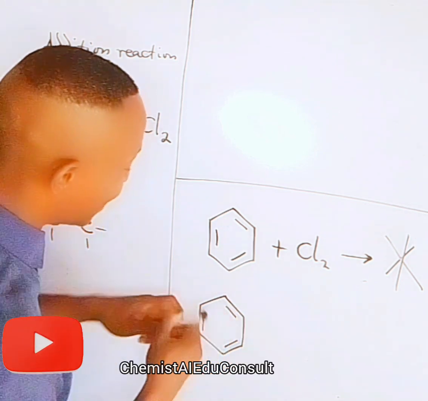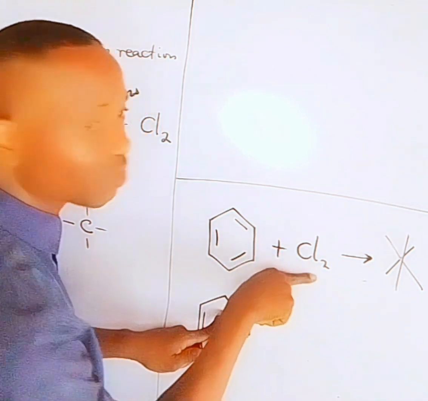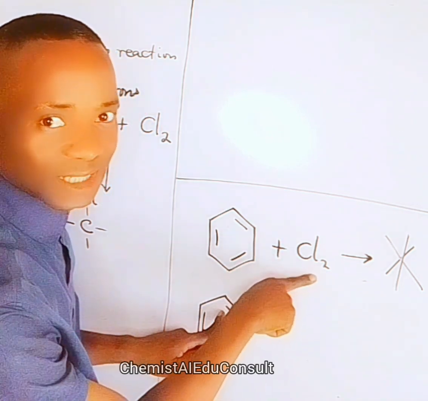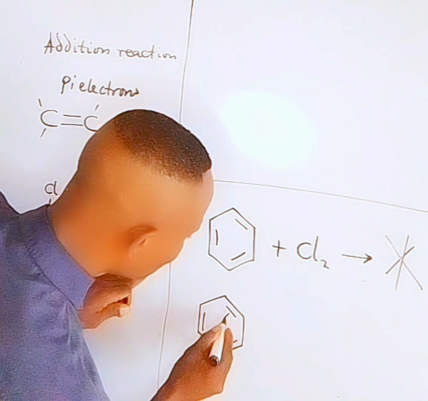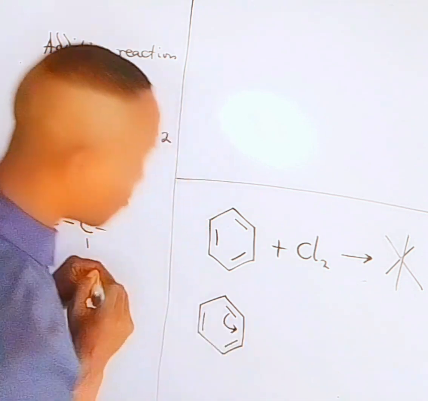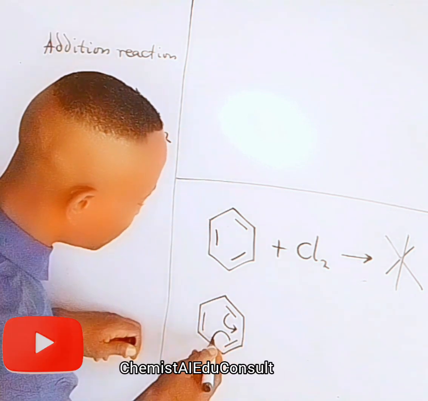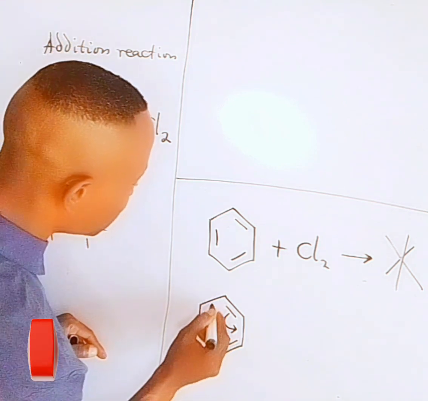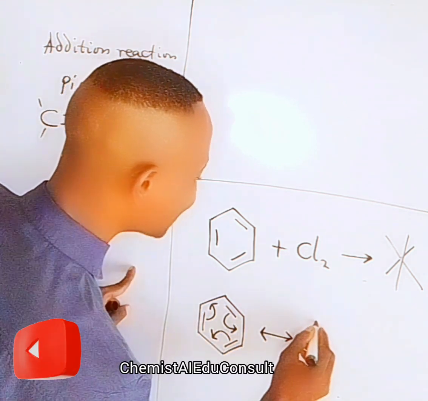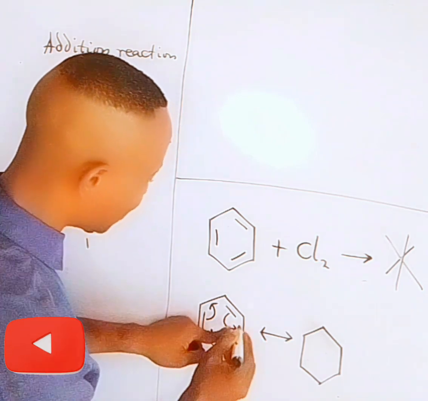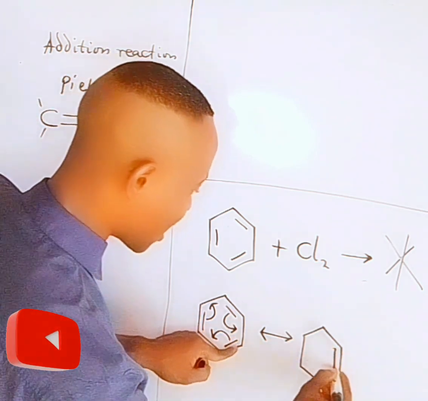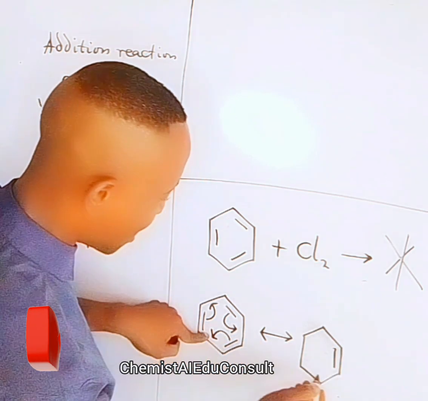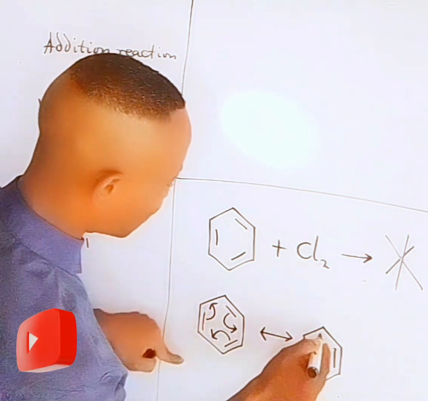This particular pi electron, instead of moving into an electron-loving species, it moves into another region of benzene where there is single bond. And this one will shift to another region where there is single bond. And this one will also shift to form a stabilizing structure, where the double bond is re-established here, this one is re-established here, and this one is re-established here.